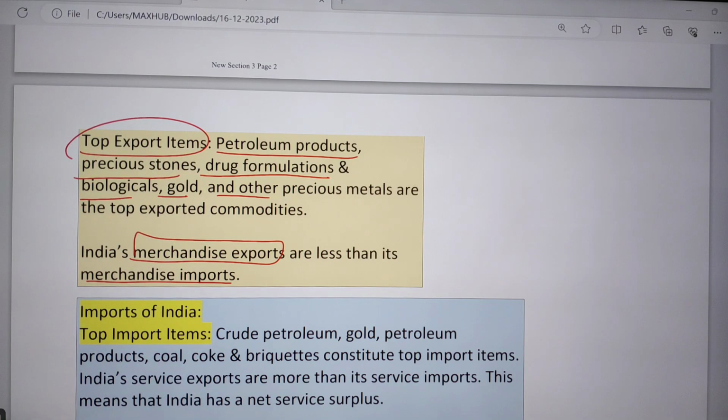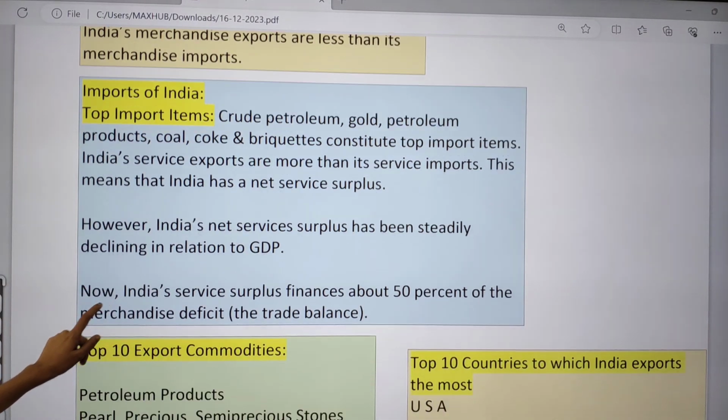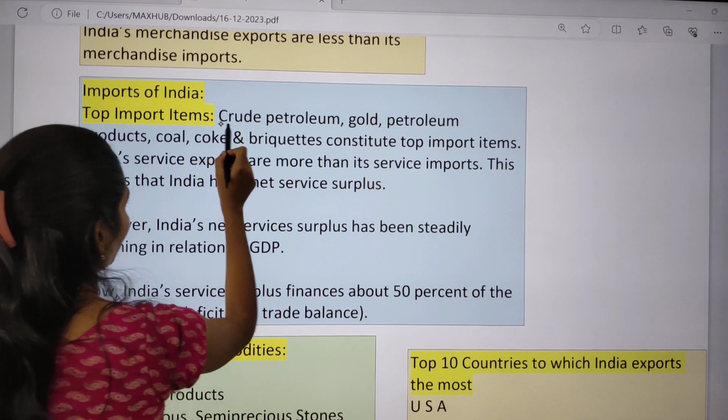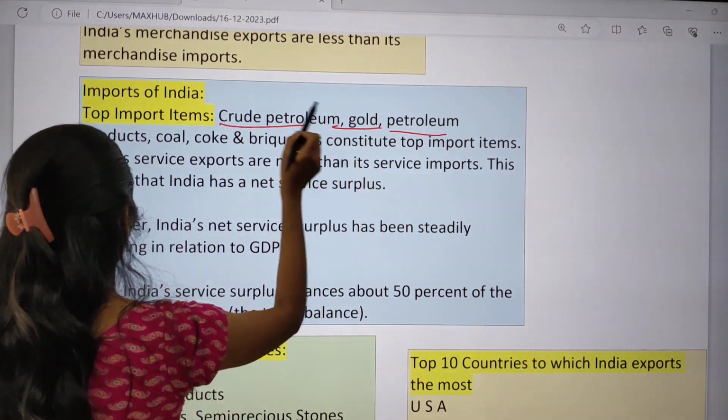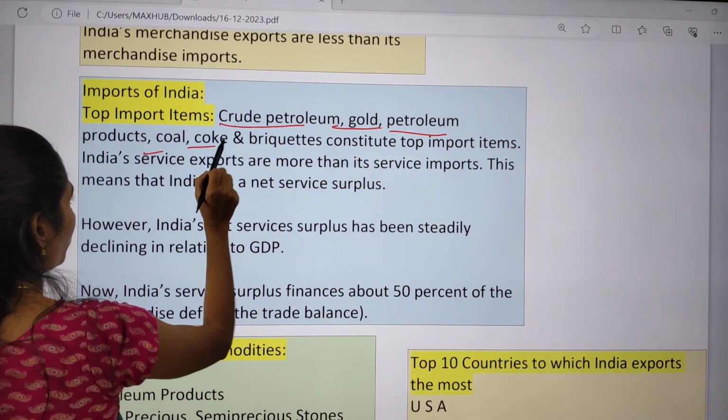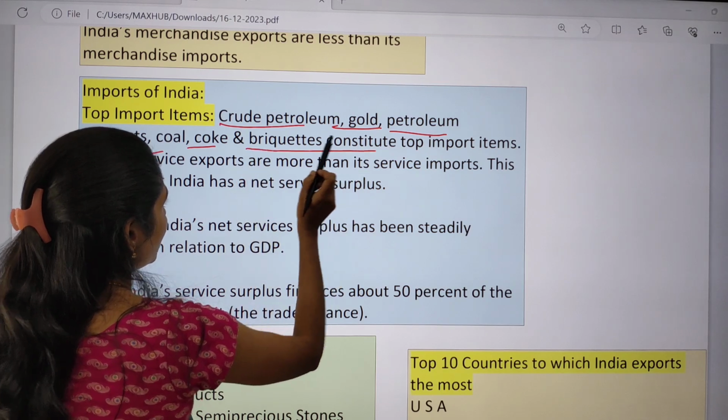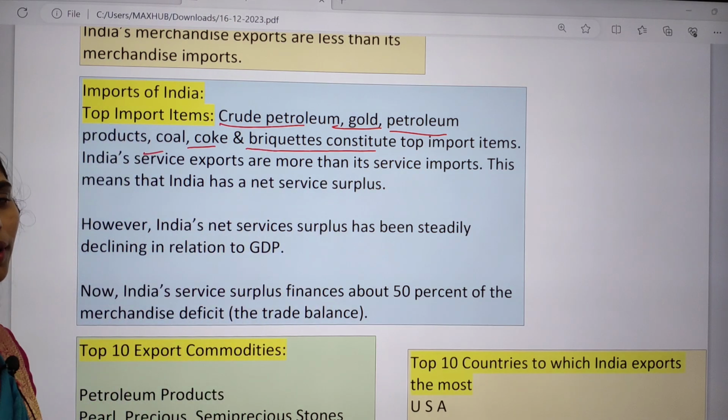If we're talking about imports of India, top imports, we are getting crude oil or crude petroleum, gold, petroleum products, coal, coke, briquettes, and these are some of the important items that we are importing.